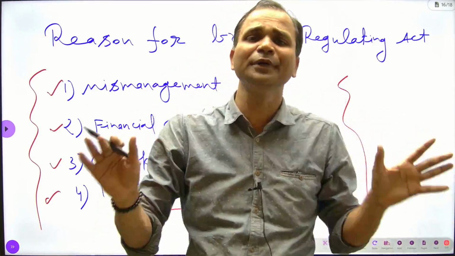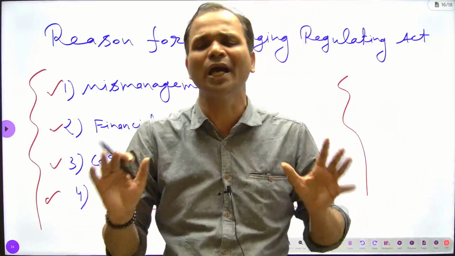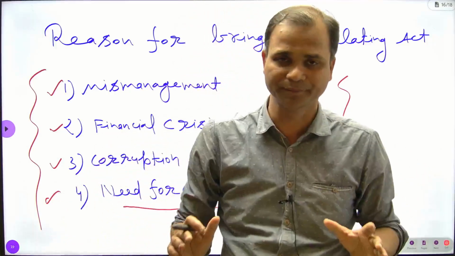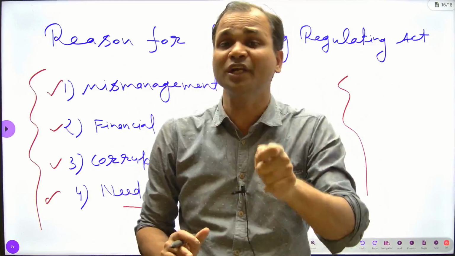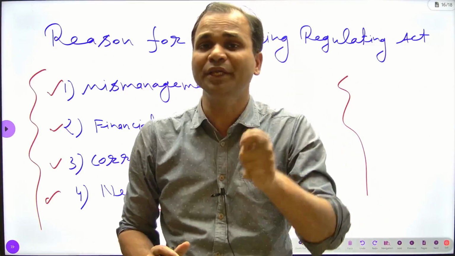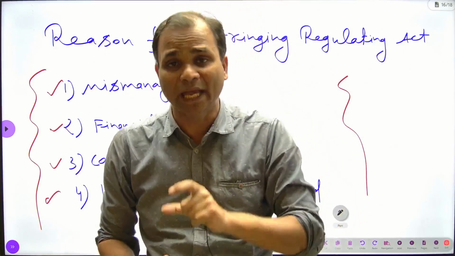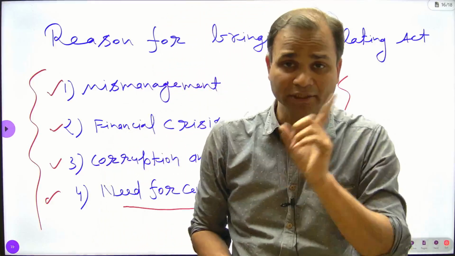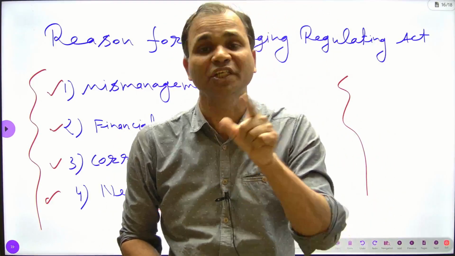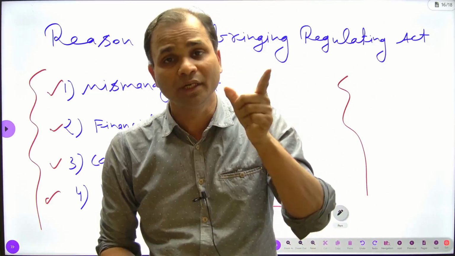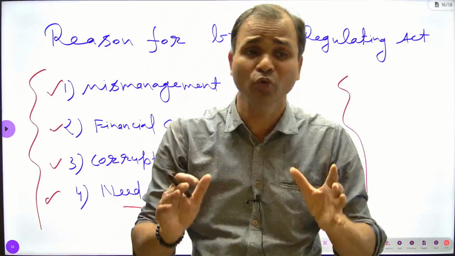Before this, the company was running according to the choice of the board of directors. But now the company has to work under some restrictions that were given in the Regulating Act. Listen again: now the company will have to work under some restrictions given under the Regulating Act.